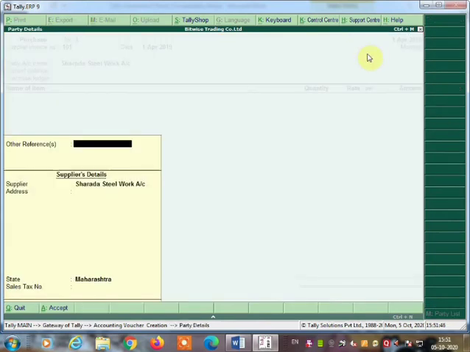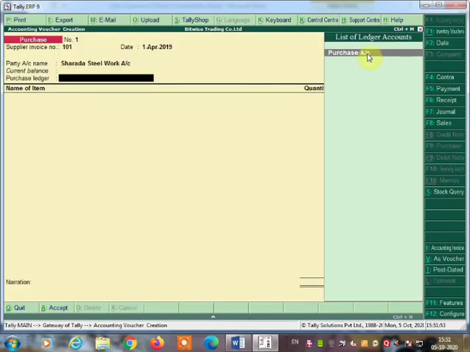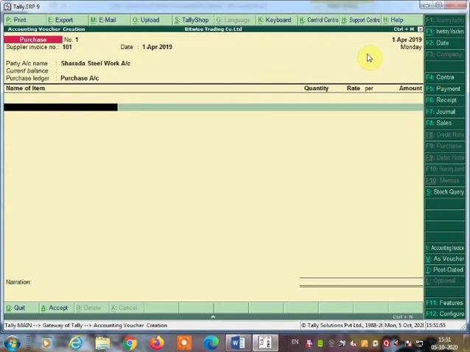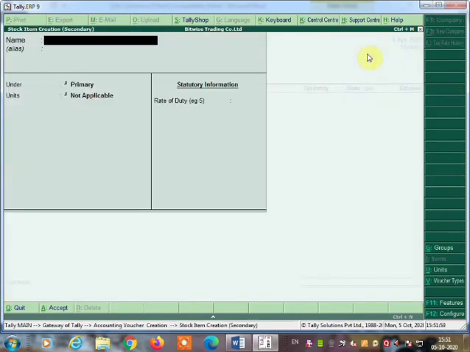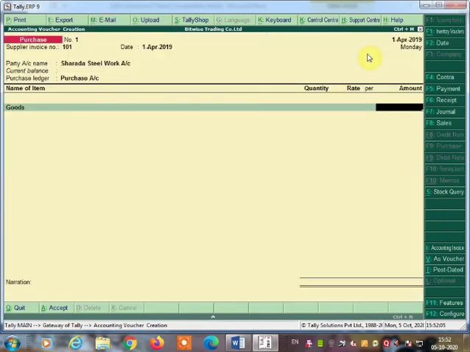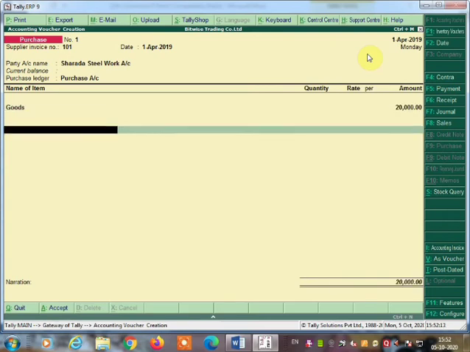Then you have to fill the details of the supplier: address, state, sales tax number, everything you are going to fill. Now here the purchase account. What goods did you purchase? You can also press and create a goods ledger under Primary. Press enter key. Now how many rupees of goods did you purchase from Sharda Steelwork? 20,000. So you can mention here 20,000 and press enter key.